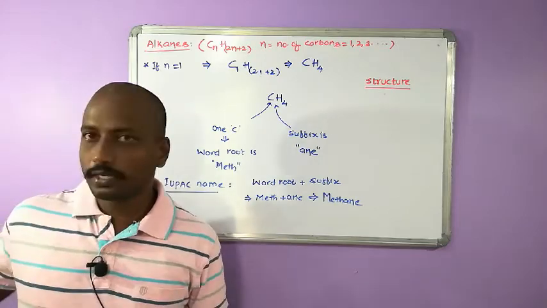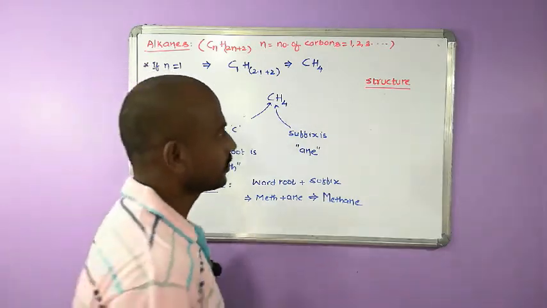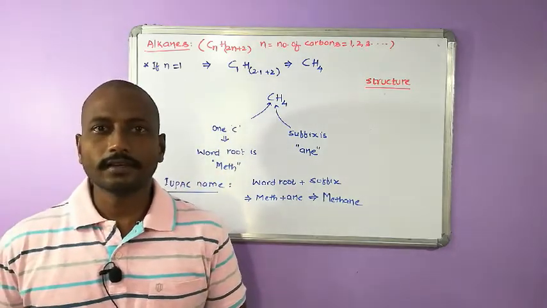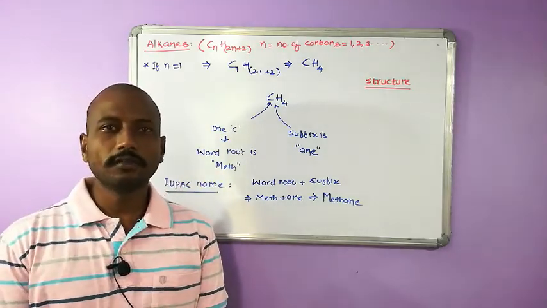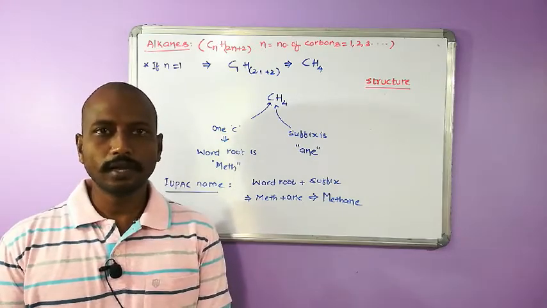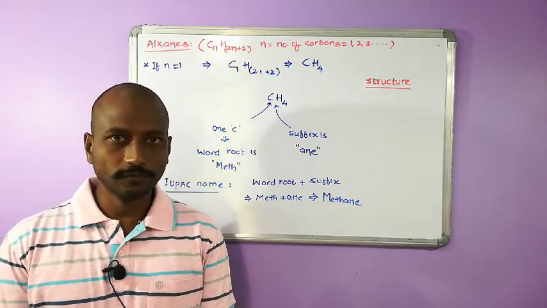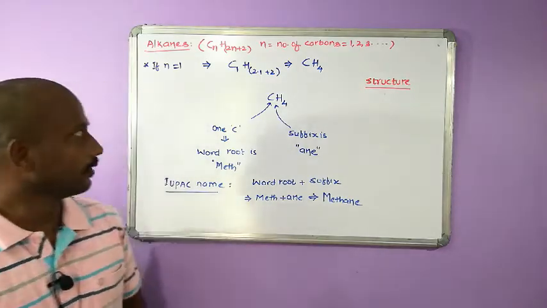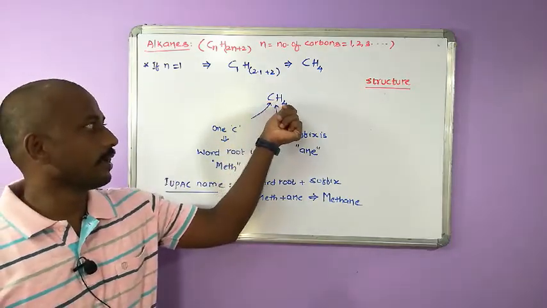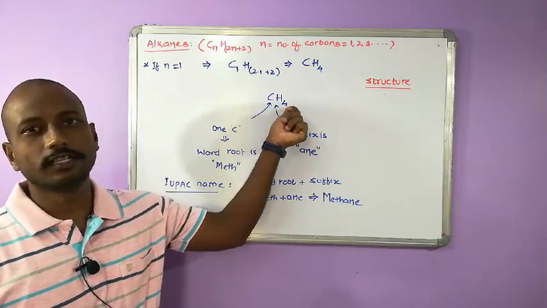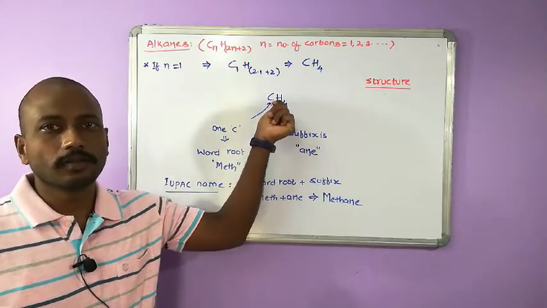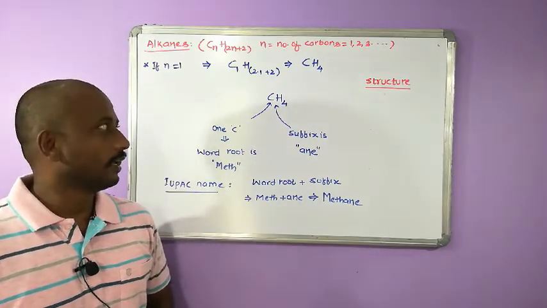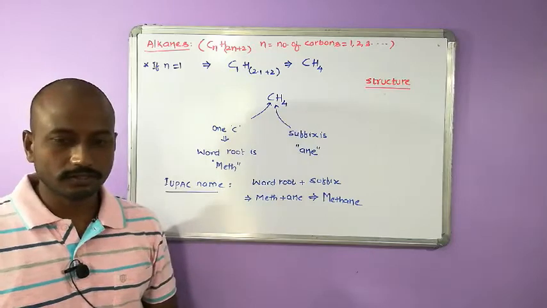When we come to the point of structure, how to write the structure? In writing the structure of any organic compound, always keep in mind the valence of the central atom. Here one carbon is surrounded by 4 hydrogens. So we have to keep in mind the valence of carbon and the valence of hydrogen.